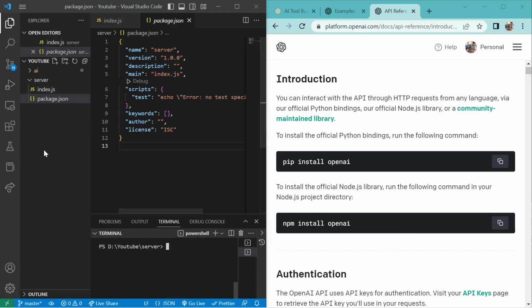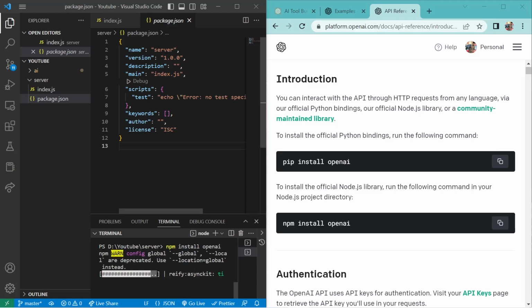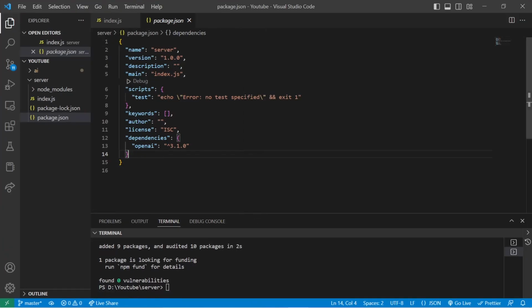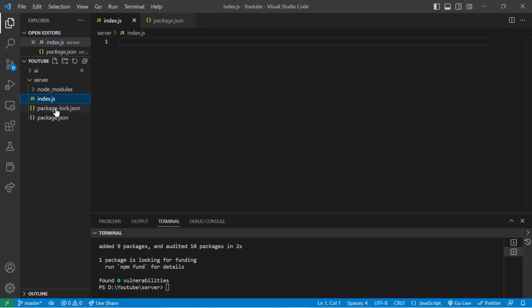For this, inside the server, we'll type, or you can just copy it. I have my API key already copied, so I won't change that. npm install openai. Let's press enter. This will install the services of OpenAI, and you can see in the dependencies we have got OpenAI 3.1.0, which is the version. This is good. Now we are going to install one more thing, which is called Express.